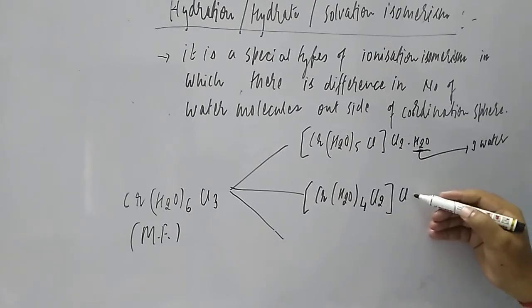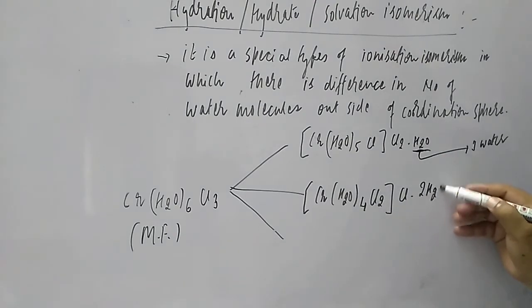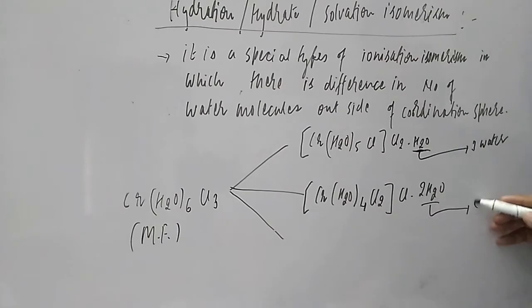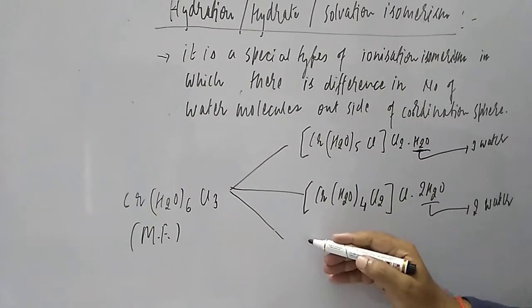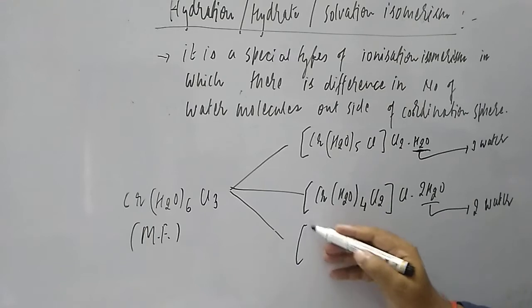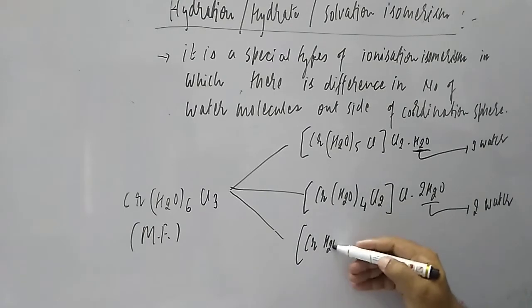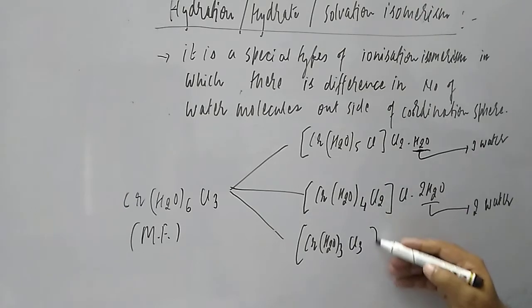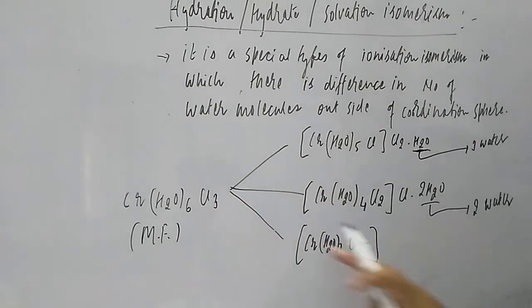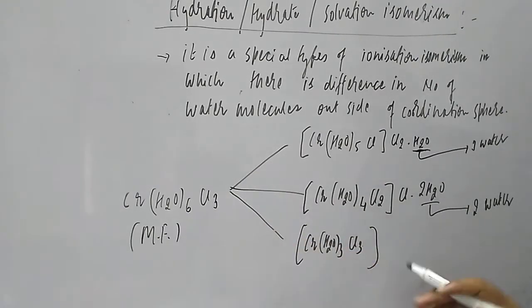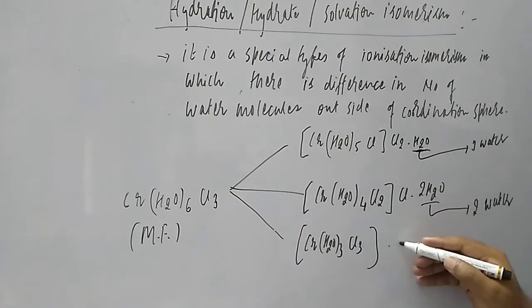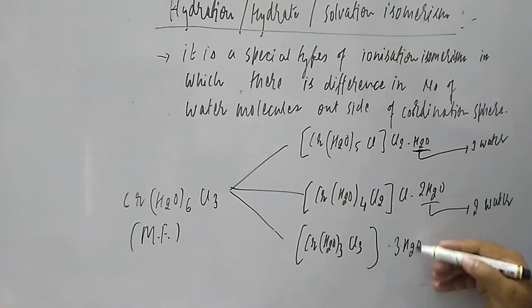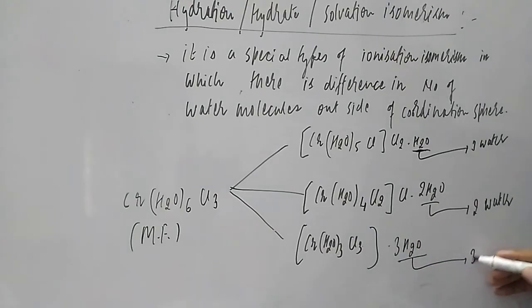Outside of the bracket it will be Cl and 2 H2O, so 2 water molecules. Now the third case: chromium with 3 H2O and 3 Cl, so all Cl are inside, but out of 6 water, 3 are inside, so outside it will be 3 H2O, 3 water molecules.